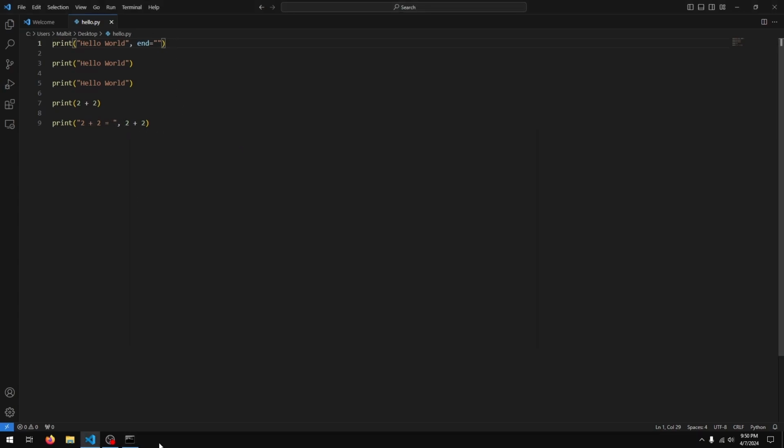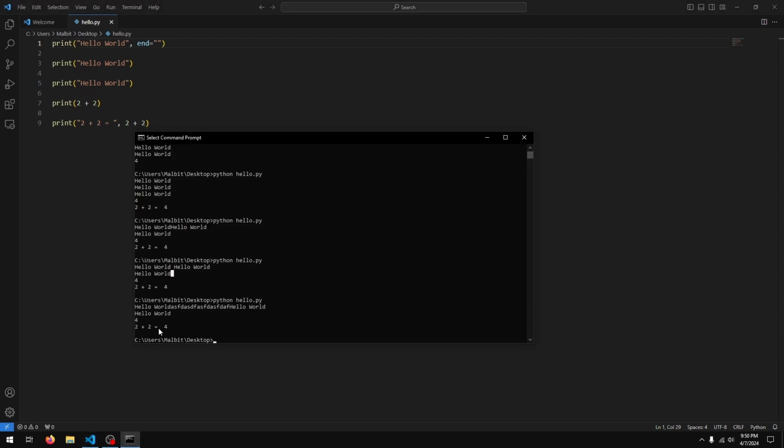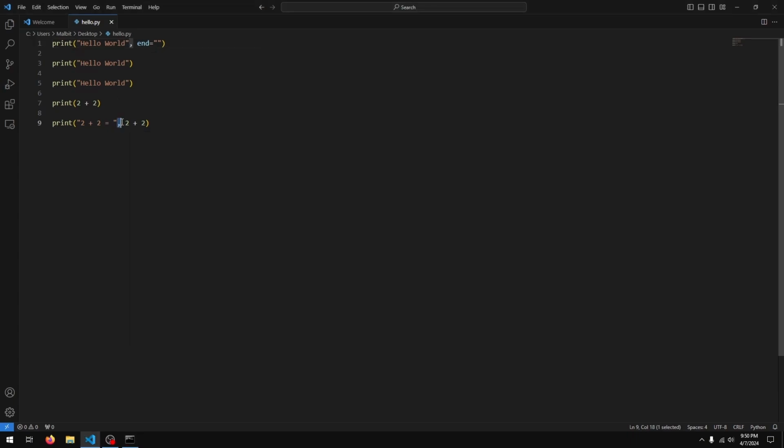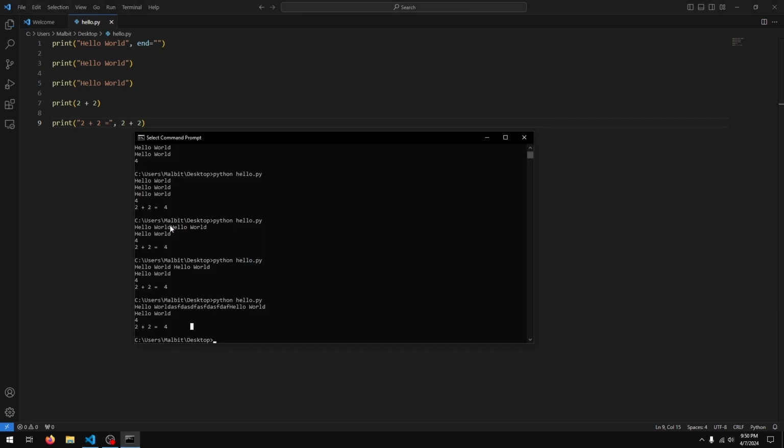Now if we go back to what we printed earlier, you'll see that on this last line, 2 + 2 = 4, there are two spaces after the equal sign, and that's because the comma actually puts in a space for us. So to get rid of that, we can essentially do this, remove the space from our quotation marks, and when we run it, you see that it's gone.